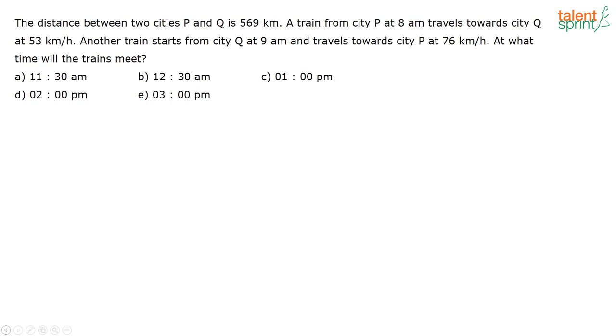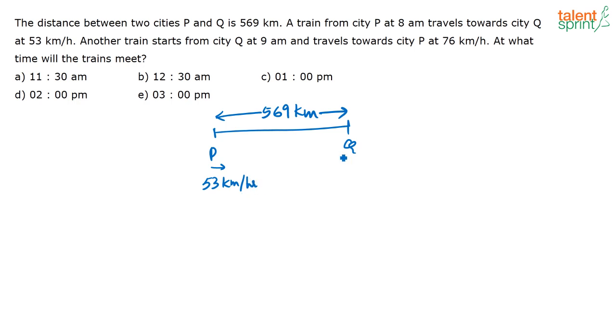So what is given here? There are two cities, P and Q. The distance between these two cities is 569 kilometers. Now there is a train from city P. It starts at 8 a.m. and travels towards city Q at 53 kilometers per hour. And from city Q there is